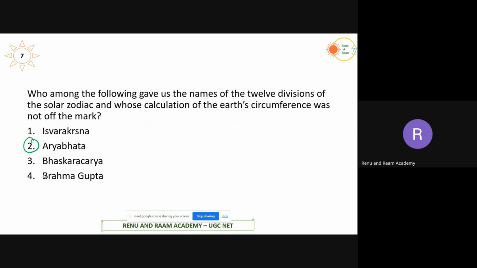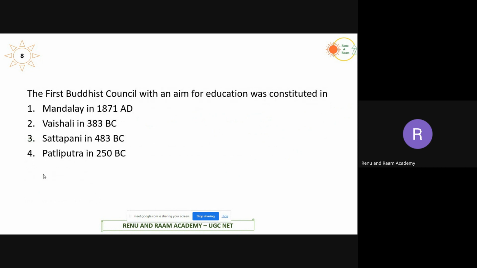The remaining persons, Bhaskaracharya, we have studied now, and Brahmagupta is an Indian mathematician. So the answer here is Aryabhatta. Aryabhatta's contribution is very important in astronomy. In fact, he was the first astronomer to propose that Earth rotates on its axis and also revolves around the sun.